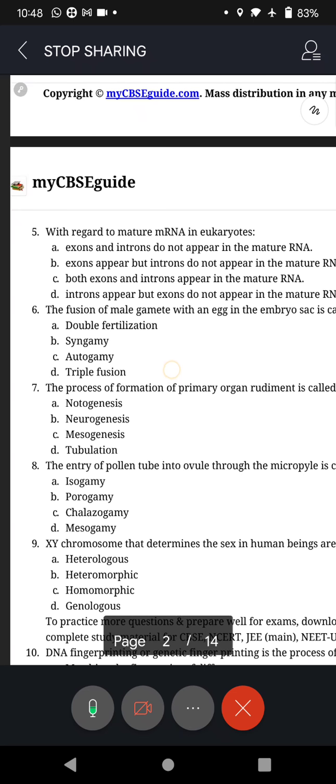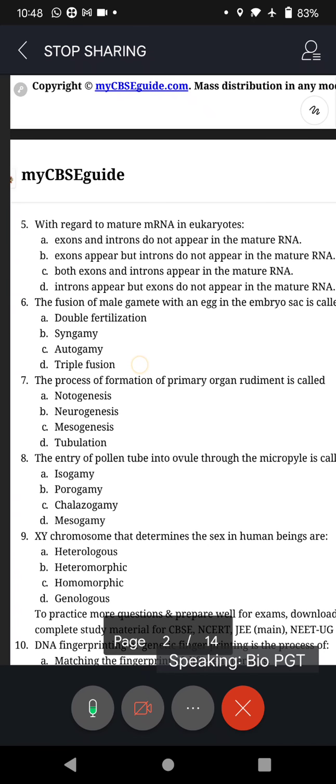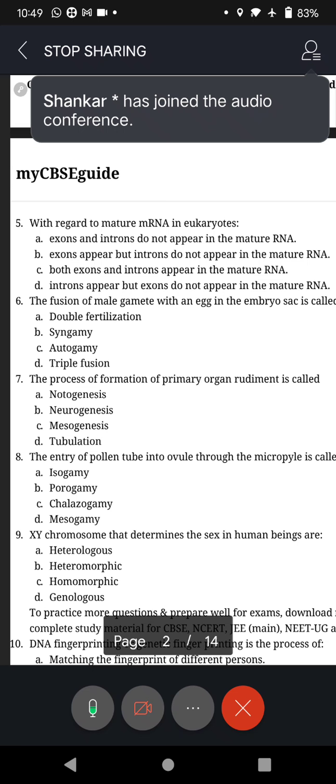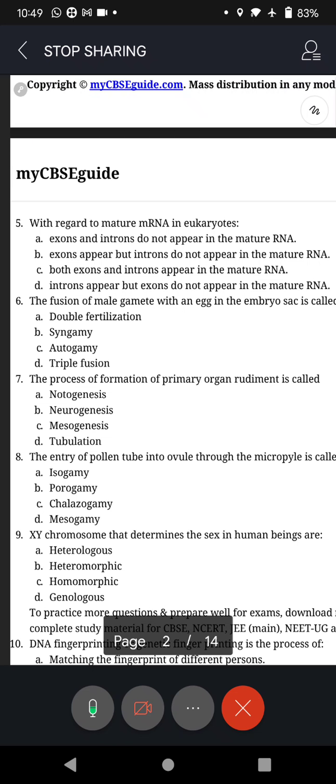Now we move on to question number 5. With regard to matured mRNA in eukaryotes, mRNA, messenger RNA, eukaryotes, organisms that have a very clear-cut nucleus. A. Exons and introns do not appear in the mature RNA.